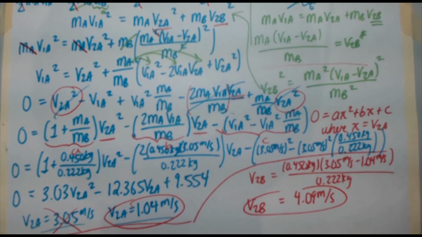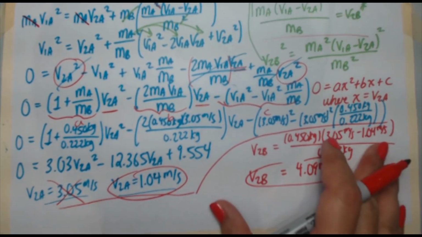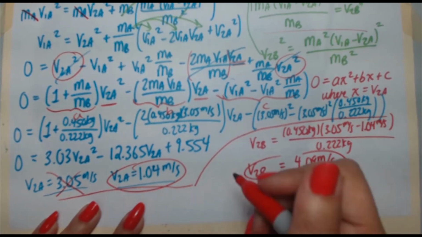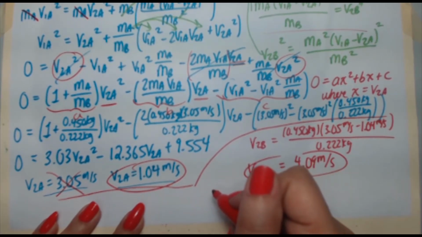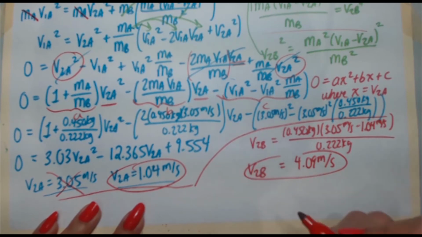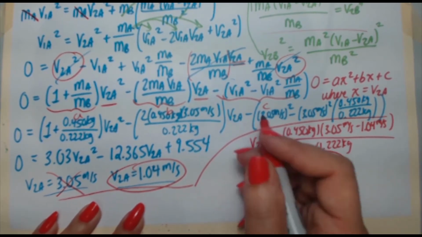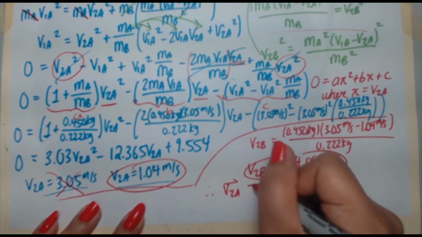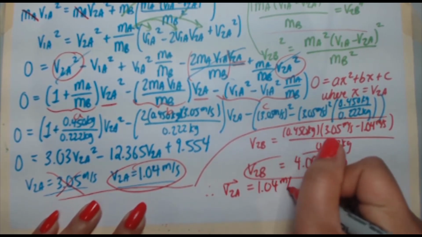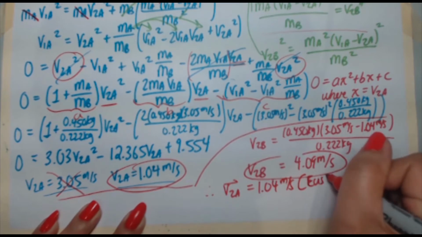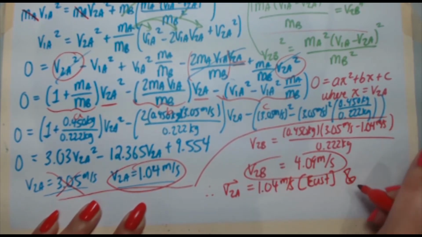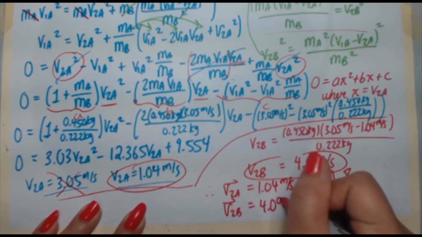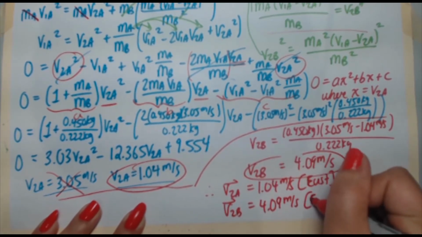I have my V2A. And just to make everything final, for your final answer, you have to give the direction with it. So because the question told us that positive x is east, we're going to express it like that. Therefore, V2A, put the vector symbol on top, equals 1.04 meters per second east. And V2B equals 4.09 meters per second east.